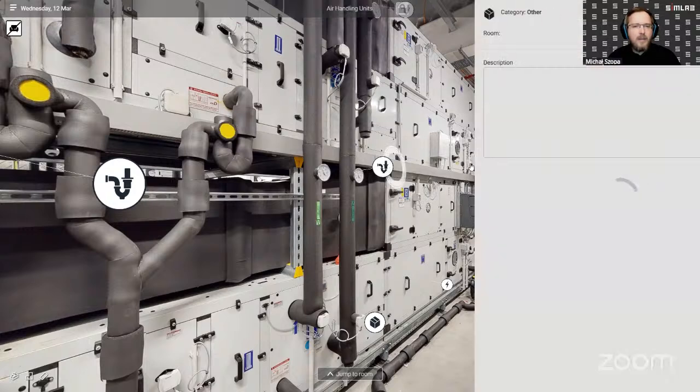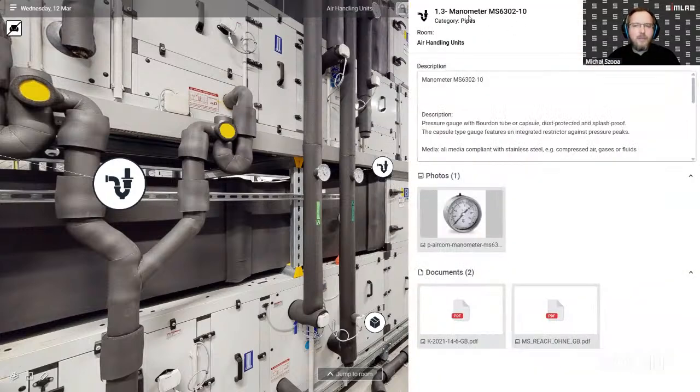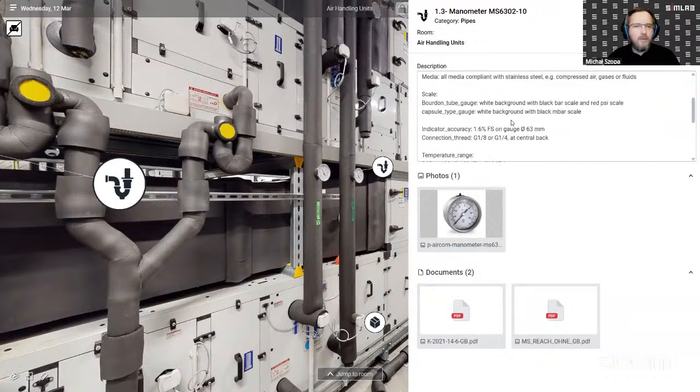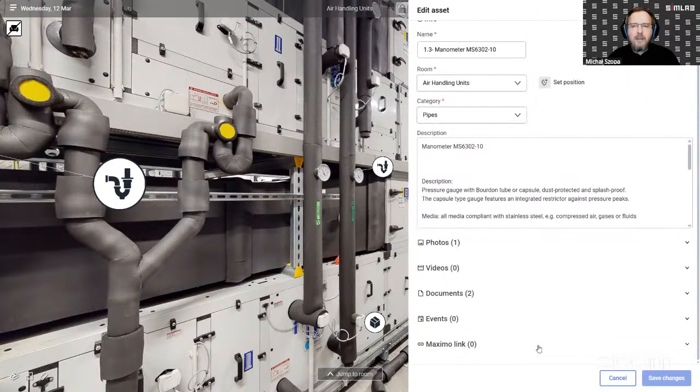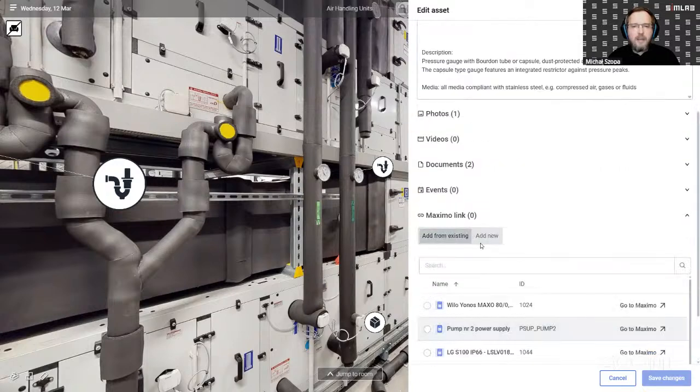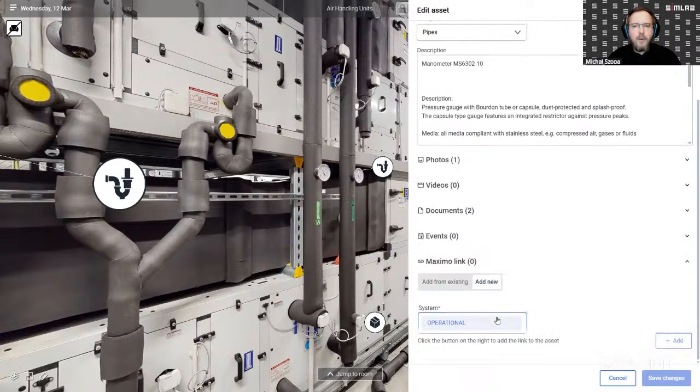We can add a tag on top of that with the name and all the information about it, and we can edit. Here we have the place where we can add the Maximo link on top of that. We have two options. We can add from the existing, because after connecting to Maximo, we can import all the links inside Simon and then pick from the previously imported links, or add a new one, where we have generated